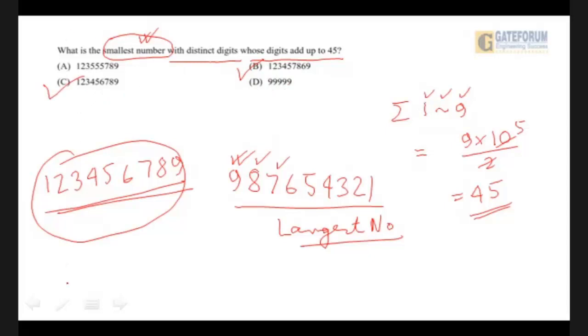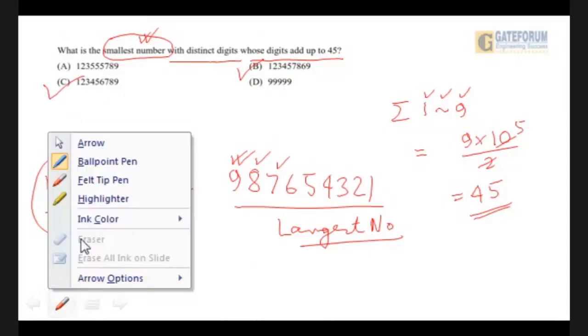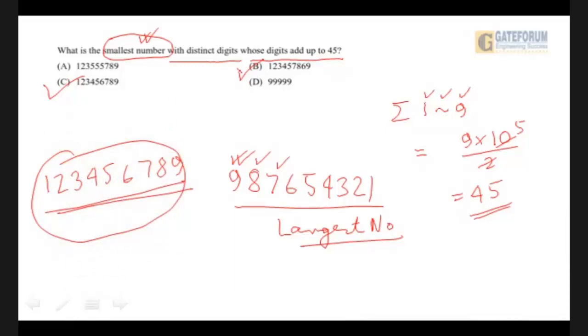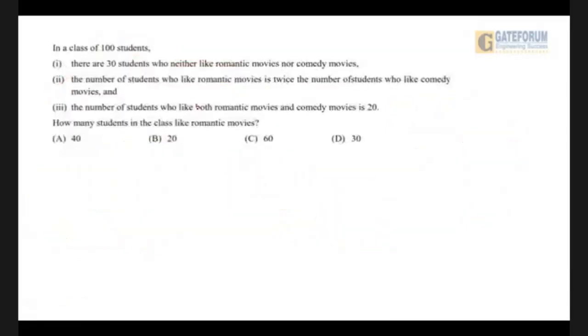My apologies. I could not see that this was an 8 and a 6 after that. I hope you can understand now. This sum was clear. Let's go on to the next.